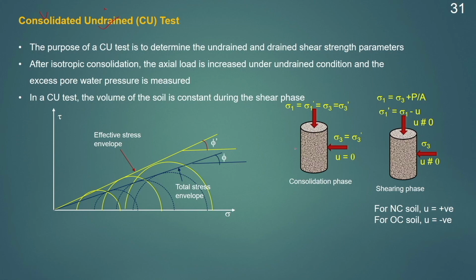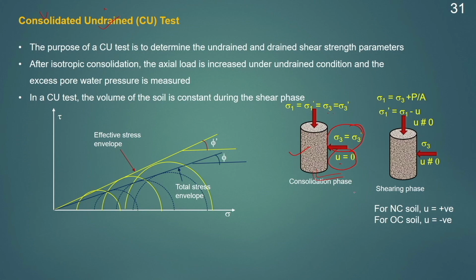Here we can see a soil sample is taken, and then in the consolidation stage a confining pressure sigma 3 will be applied. Since the soil sample is allowed to dissipate its pore water pressure, as the drainage valve is kept open, the pore water pressure will not be generated and u will be equal to 0. Therefore, sigma 3 will be equal to sigma 3 dash. Similarly, sigma 1 will be equal to sigma 1 dash, which will be equal to sigma 3, equal to sigma 3 dash.